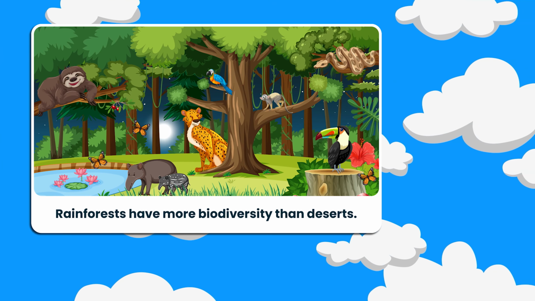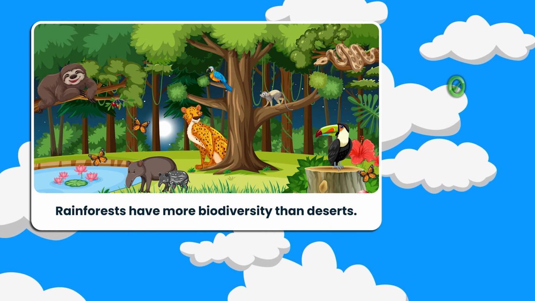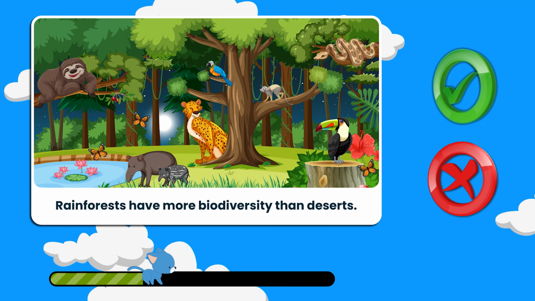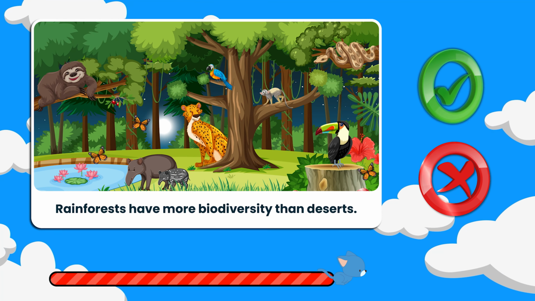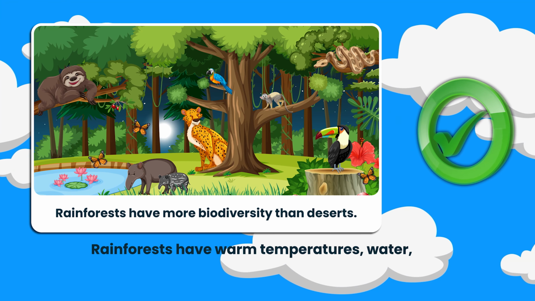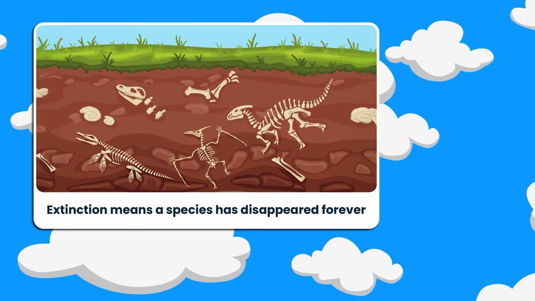Alright, next one. Rainforests have more biodiversity than deserts. True or false? Stand if you think it's true, sit if it's false. That's true. Rainforests have warm temperatures, water, and food year-round, which supports many species. Here comes a tricky one.